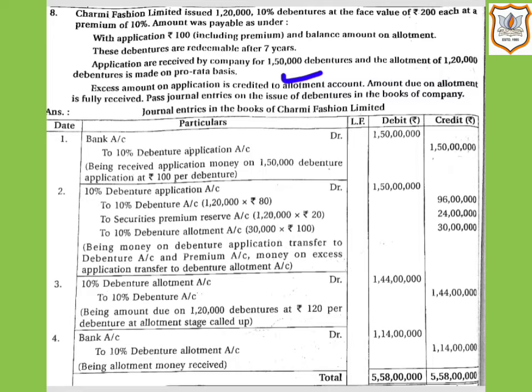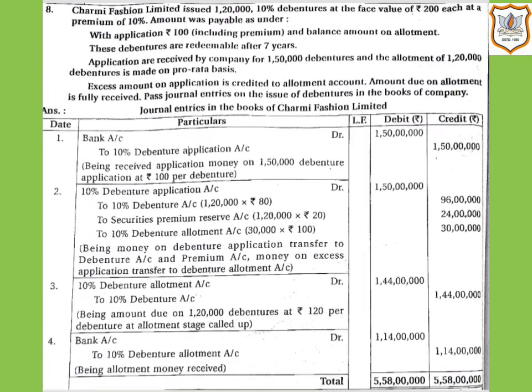So 30,000 debentures will be multiplied by rupees 100, the rate at the time of application. So 30,000 multiplied by rupees 100 comes to 30 lakh. So in this way, excess application money will be transferred to allotment account. In narration, we will write being money on debenture application transferred to debenture account and premium account, money on excess application transferred to debenture allotment account.